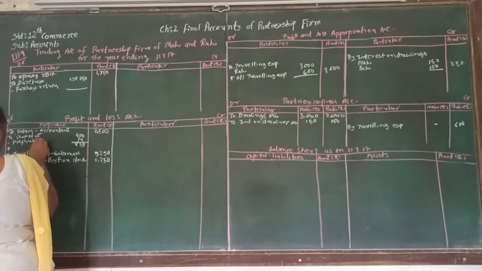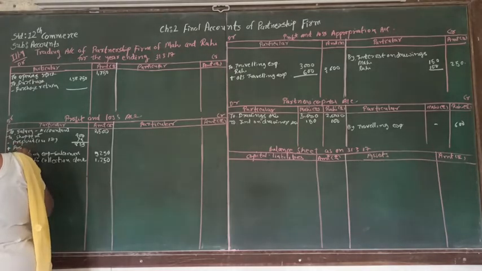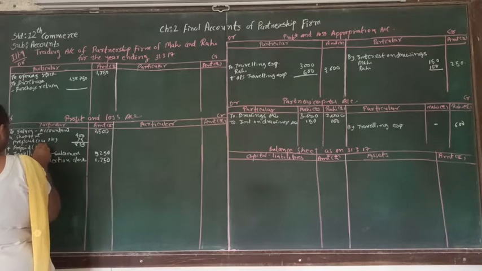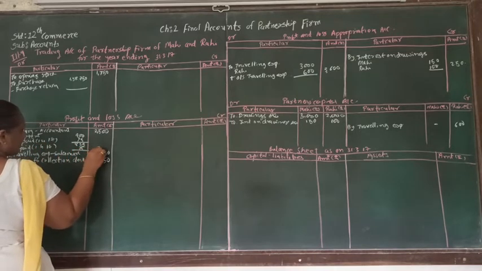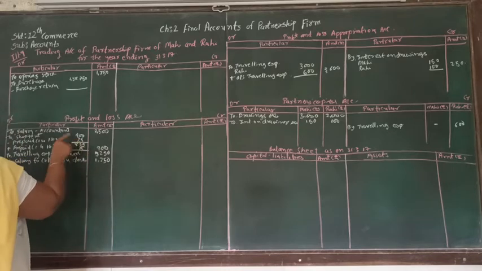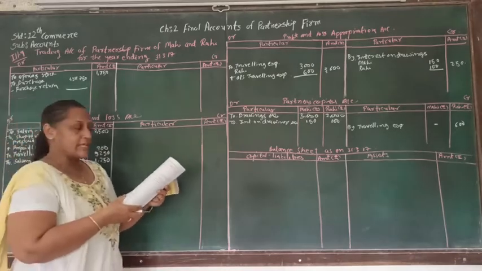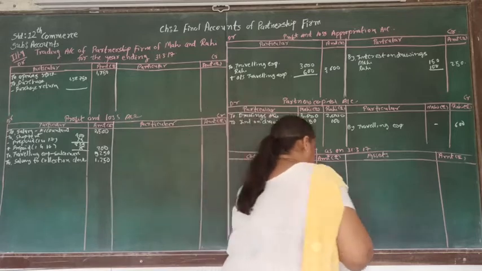This is the prepaid for 1/4/17 and this is prepaid for 1/4/16. So then we are going to add. So total insurance will be 900, and as an asset we are going to write down prepaid insurance.